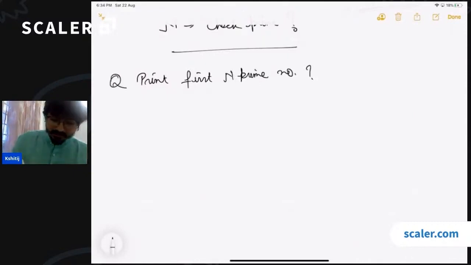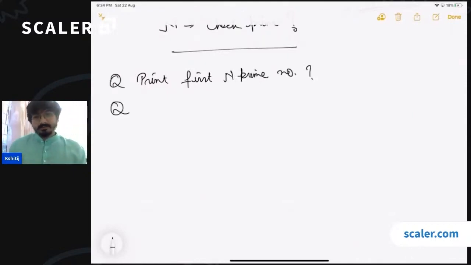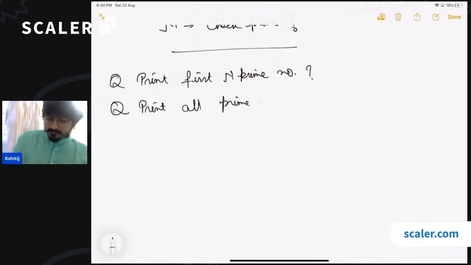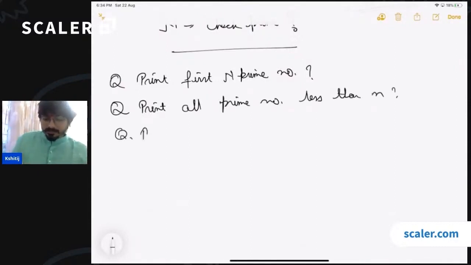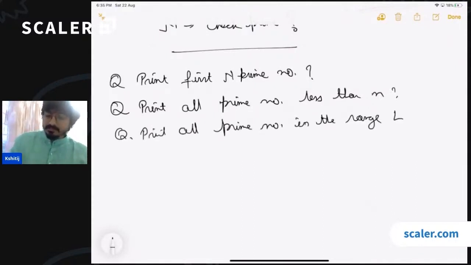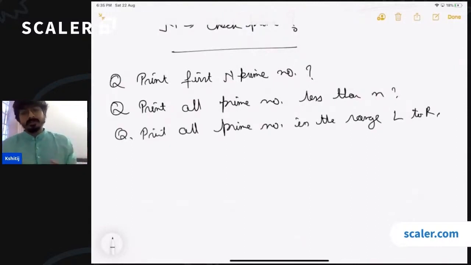Another question could be to print all the prime numbers less than n. Another would be to print all the prime numbers in the range from L to R. These are the three types of questions which we are going to solve optimally in today's class.